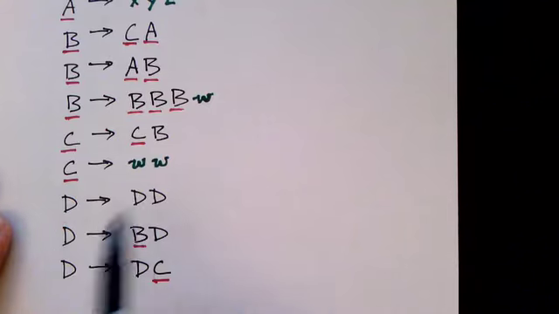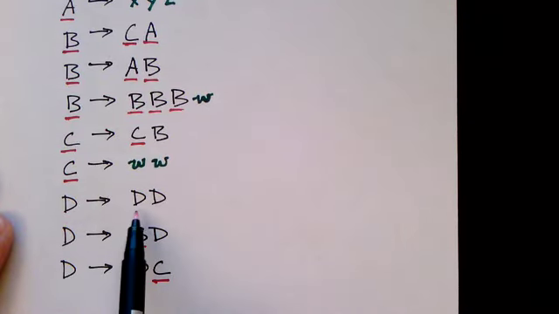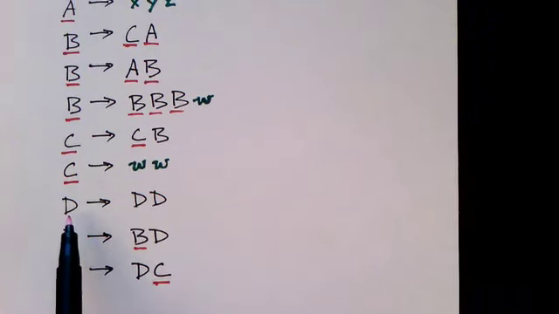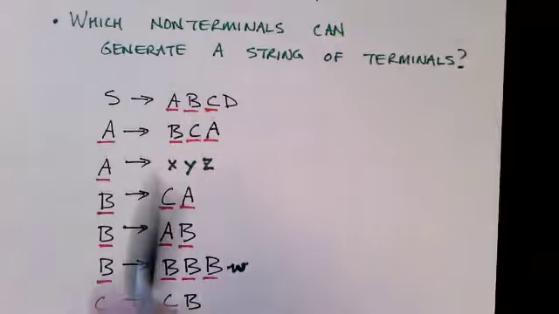And so we go down here and ask, can D generate a string of terminals? Well, no, not there. B can go to a string of terminals, but we don't know about D. Apparently D cannot go to a string of terminals. So D does not get marked. And so now we're done marking.